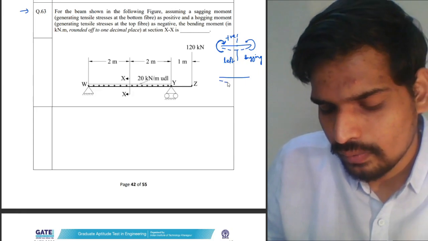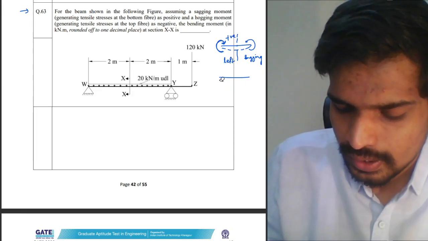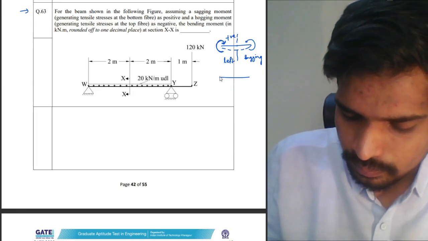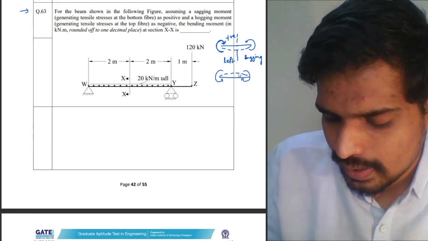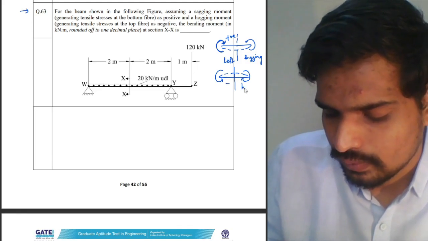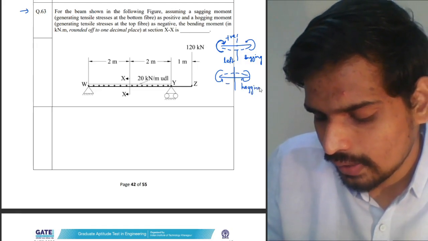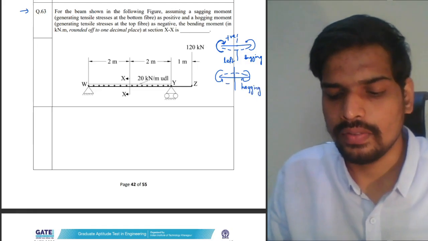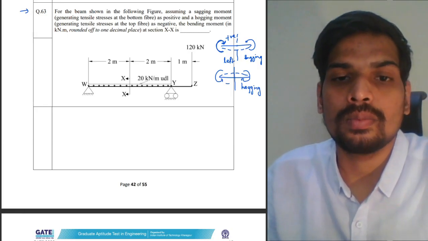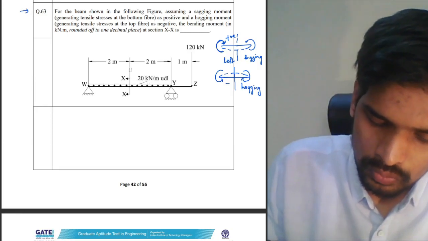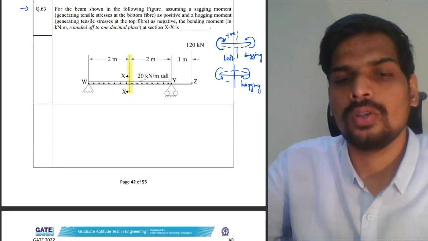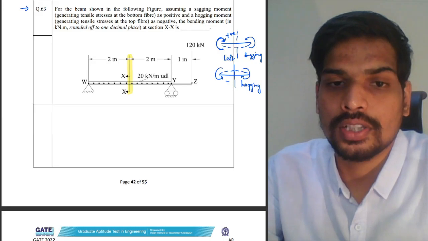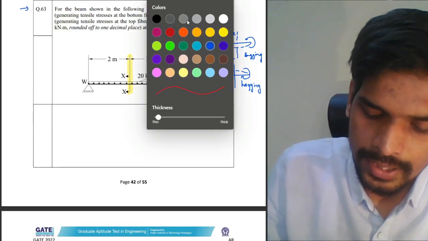This is a general convention we also follow in our lectures of structures. We do follow the same sign convention. Hogging moments, anti-clockwise moments to the left of the section, are taken as negative. So the sign convention is mentioned in the question. However, let us first find out the bending moment at section XX. To find the bending moment at this particular section, we need to first find the unknown reactions.